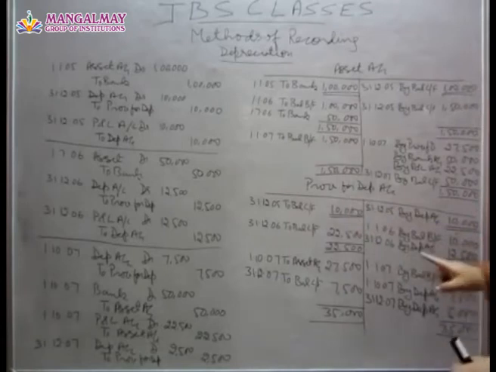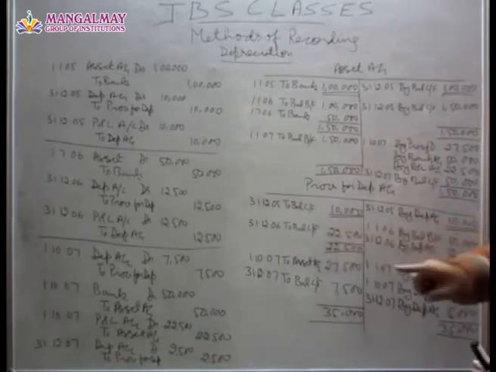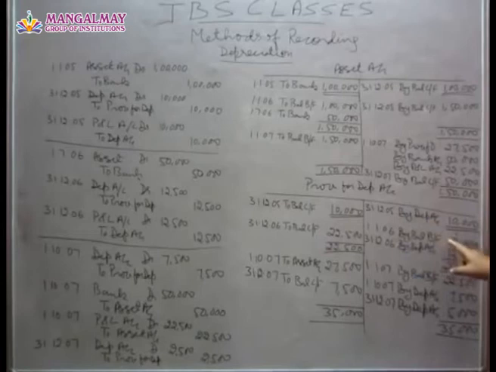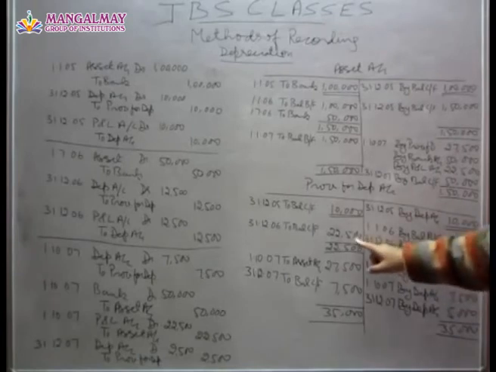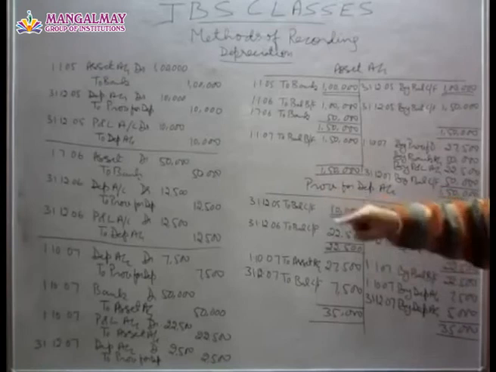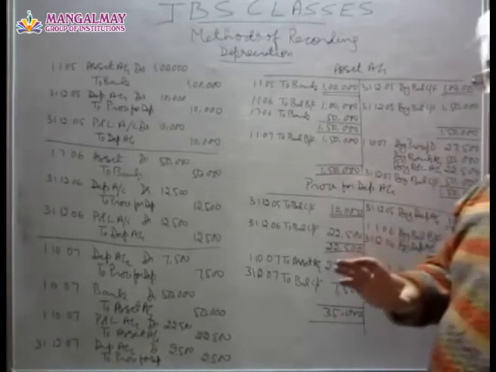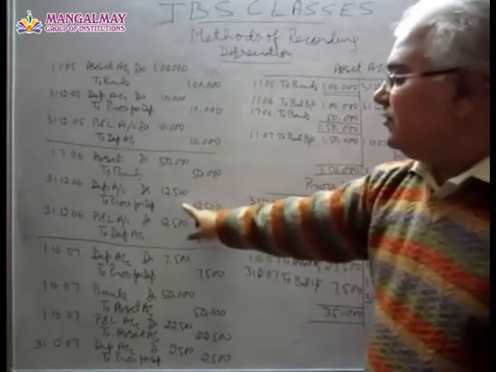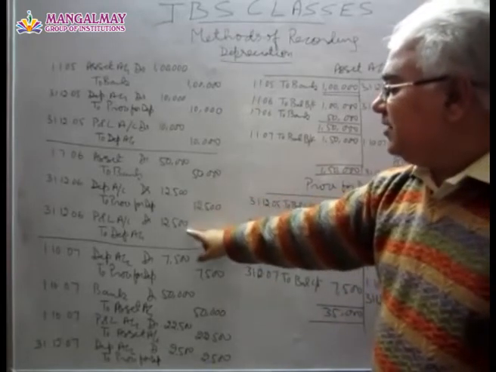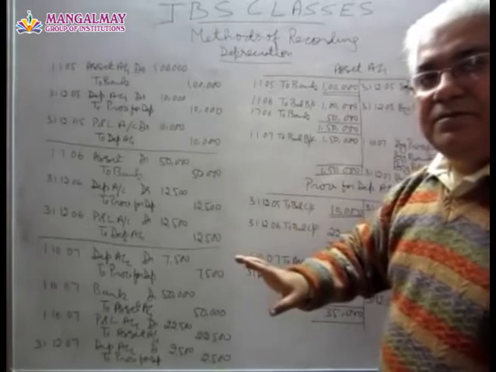So here in 2006, balance brought forward is 10,000, and depreciation on these two machineries is charged for 12,500, and this depreciation of 12,500 is carried forward to the next year. And whatever depreciation has been charged this year, that is 12,500, is being written off to profit and loss account.